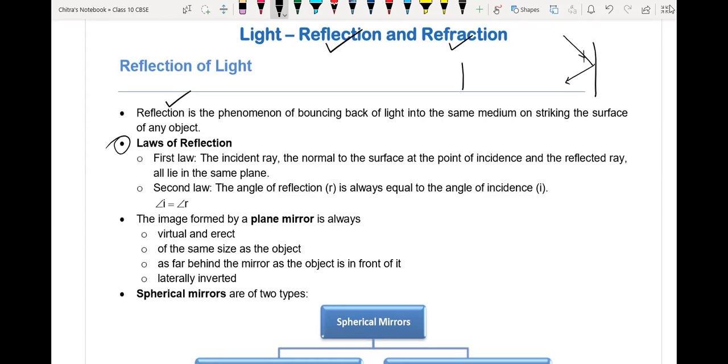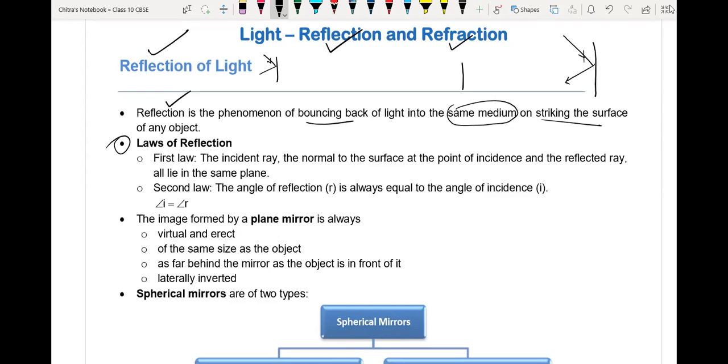Next, we will continue with first the reflection of light. So what is reflection of light? When a light ray incident on any surface returns back into the same medium is called reflection of light. See here, it is given in the same medium. On striking the surface it is returned back, bounces back.